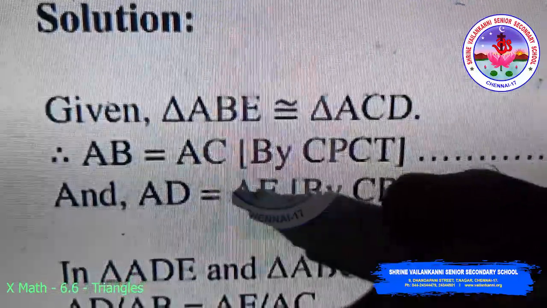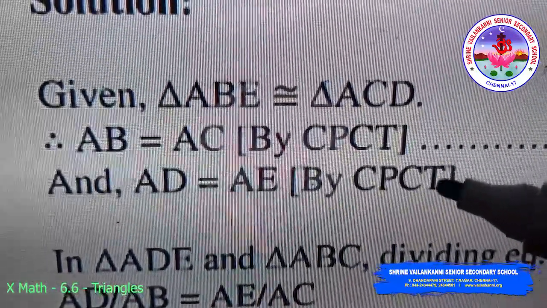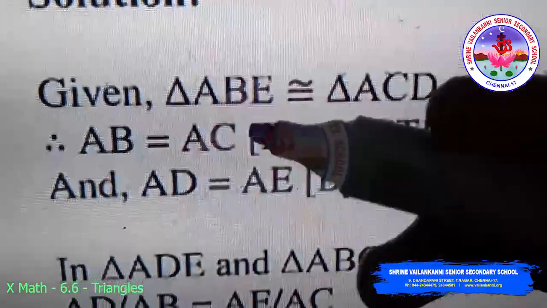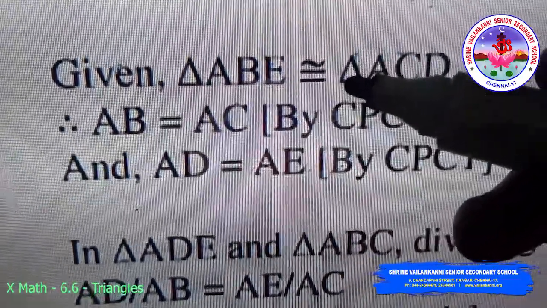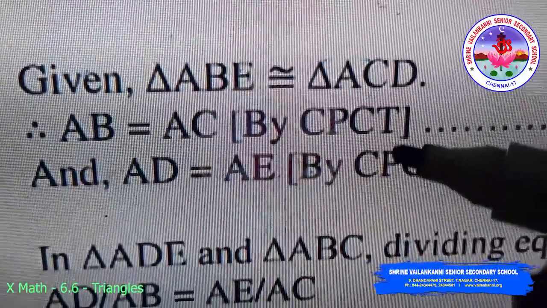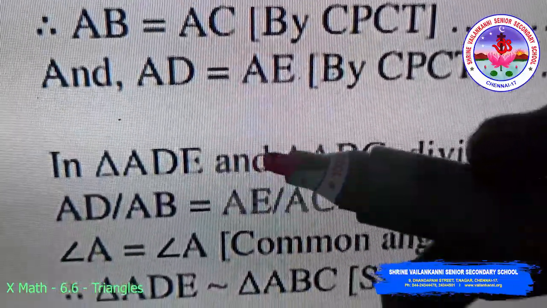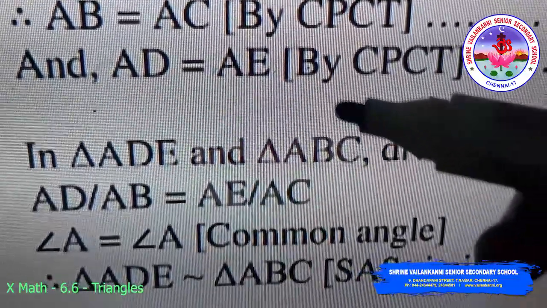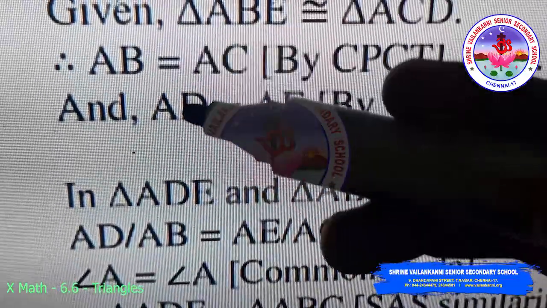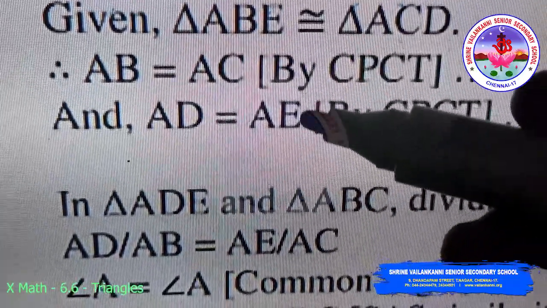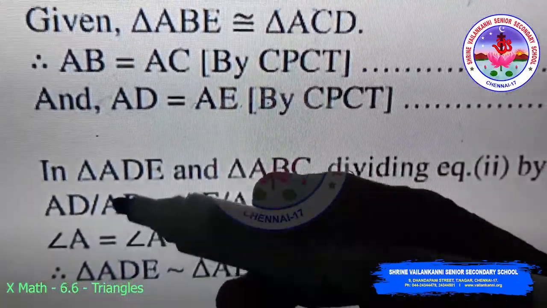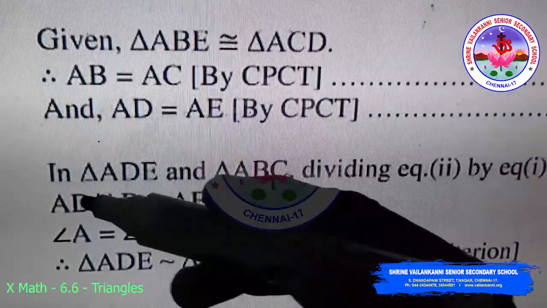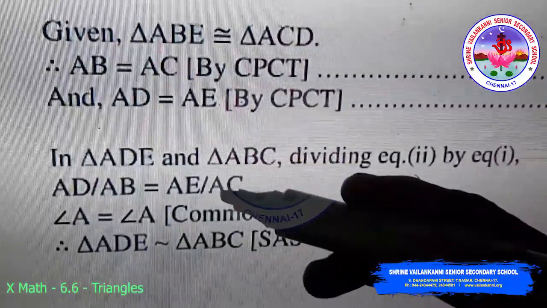So I get AD is equal to AE by corresponding parts of congruent triangles. So I have taken the two sides as equal by the case triangle ABE is congruent to triangle ACD. So coming to the triangle ADE and triangle ABC, we are going to divide the side AB by AD and AC by AE, that is, AB by AD is equal to AC by AE. So taking reciprocal of that, I will get AD by AB is equal to AE by AC.